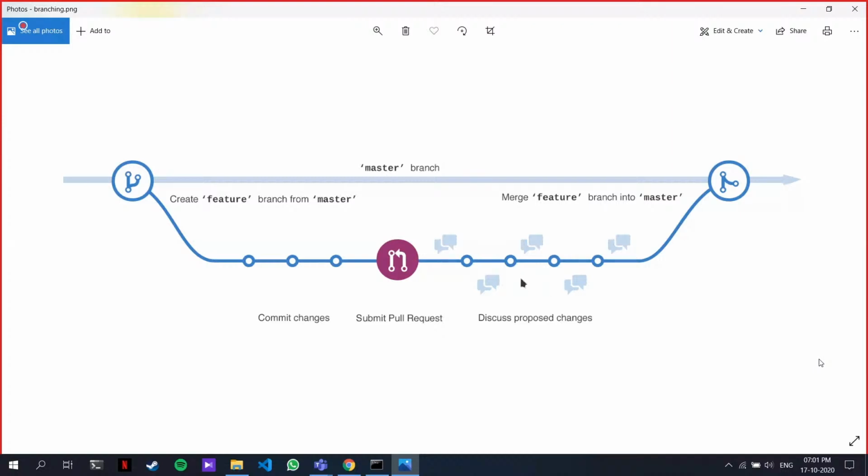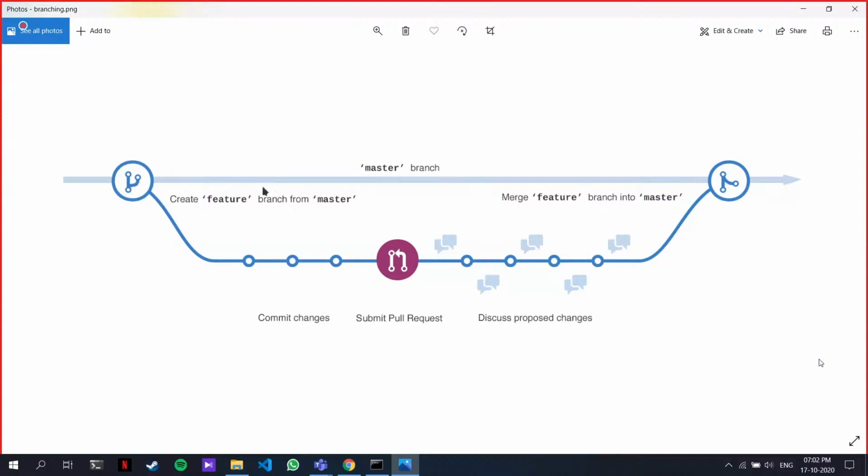And then everyone in my group, my project, my friends, they're going to tell me, okay, you can make this change. So I make a change here. You can make this change. I can make the change here. So based on a group discussion, I can make all the changes. And once all the changes are made, I can merge it to the master branch.